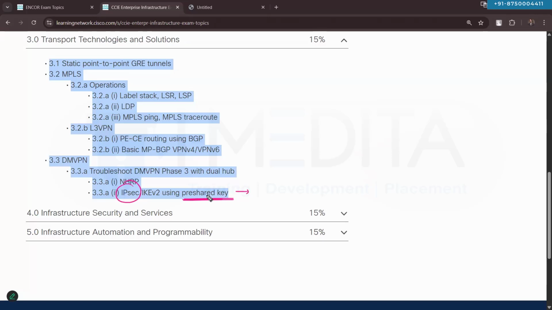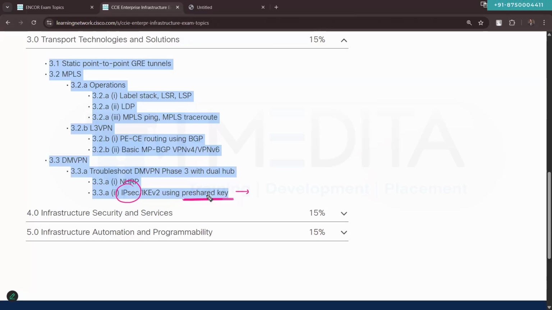We'll not talk about digital certificates or the certificate-based authentication process. Same with DMVPN. You can see DMVPN phase 3 with dual hub. So we will talk about single hub DMVPN, dual hub DMVPN, and how to secure the DMVPN with this IPsec. We'll talk about all that, but